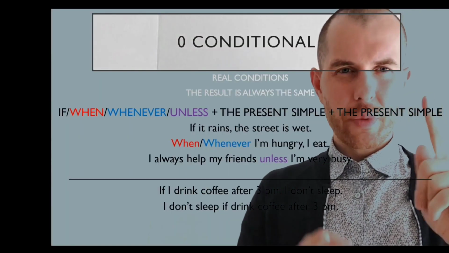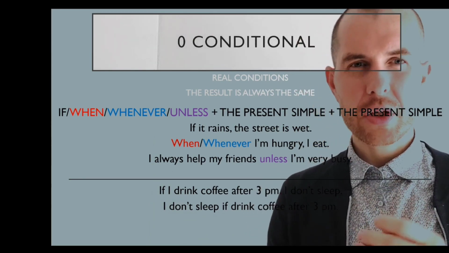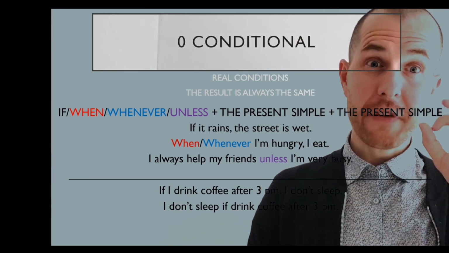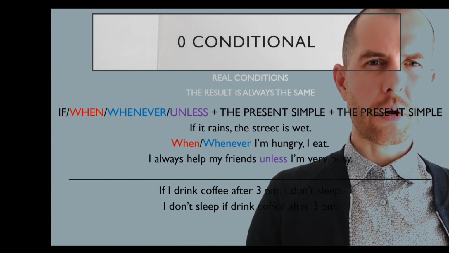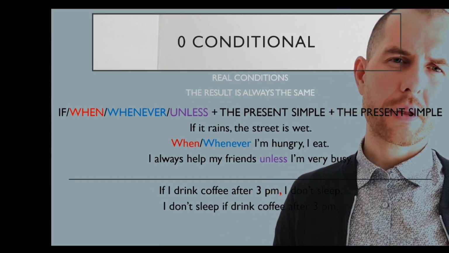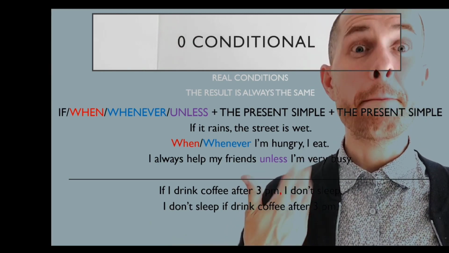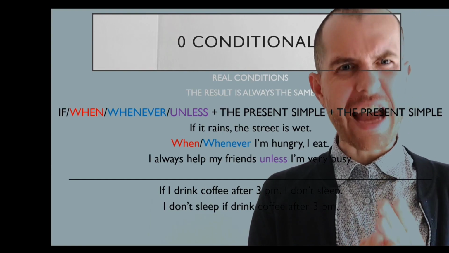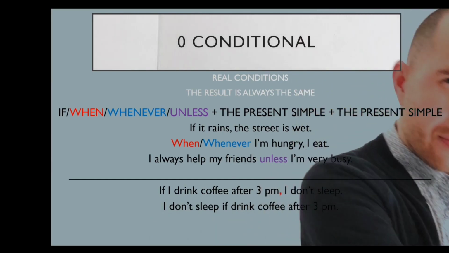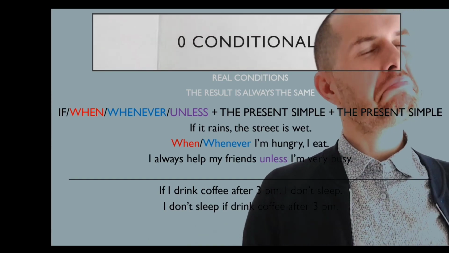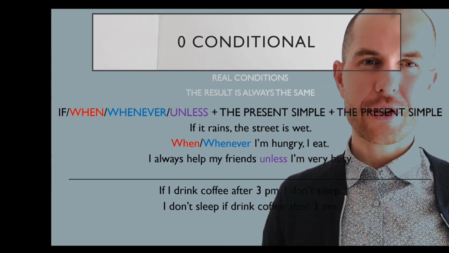What's the difference between if, when, and whenever? There's really no difference between if and when in a zero conditional sentence. It will change later on when we talk about the first and the second conditional. Whenever perhaps just means that we are putting more emphasis on the fact that really every time this happens, this other thing happens. We can also use every time in a zero conditional sentence.